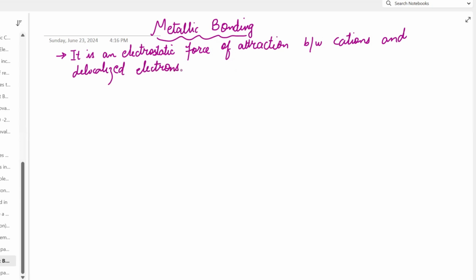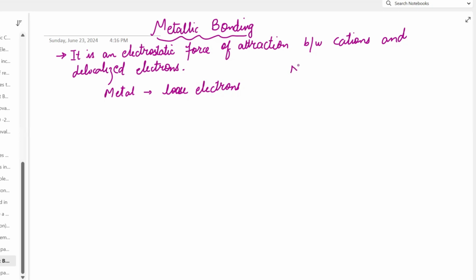So how does metallic bonding occur? First of all, we know that metals always tend to lose electrons. And we know that non-metals, on the other hand, accept electrons. How do metals lose electrons? Why are we saying that metals lose electrons?